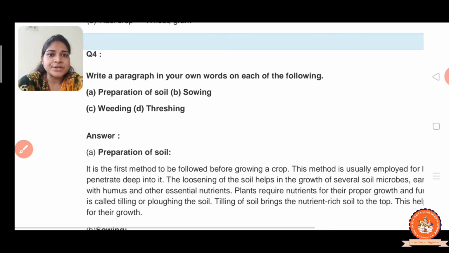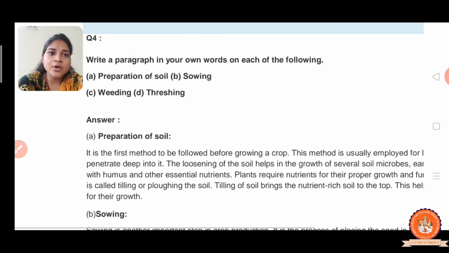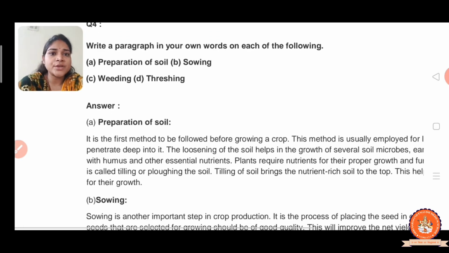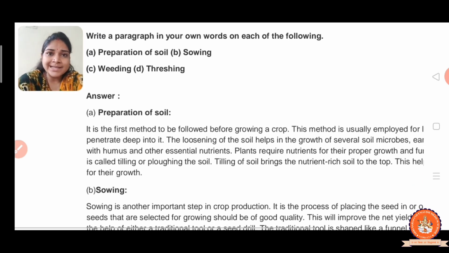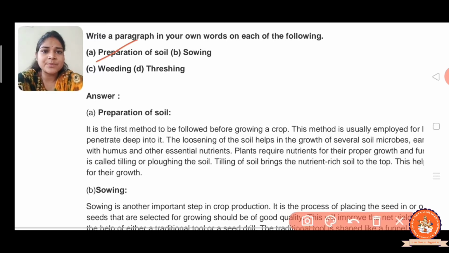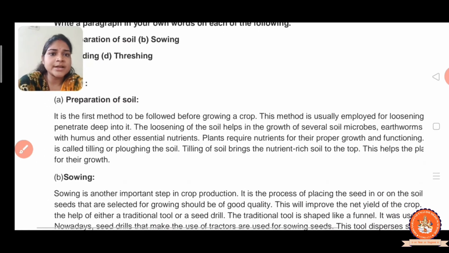The fourth question: write a paragraph in your own words on each of the following. You can write in your own words, but let us discuss, right? The first one is the preparation of soil. It is the method to be followed before the growing of a crop. We already know it is the first agriculture practice before growing a crop.